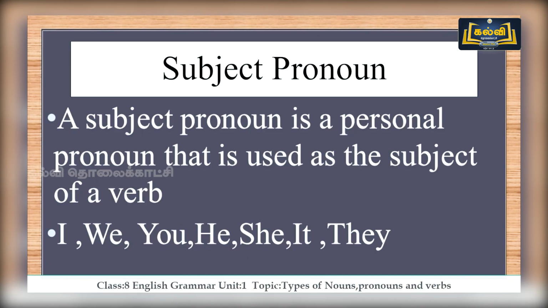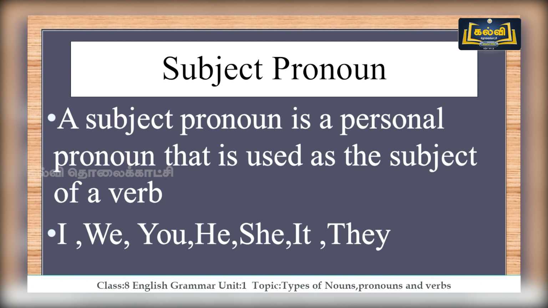And let's check what is the subject pronoun. So we have seen the changes and we should check how and what is that. You might have had a question like, what is the subject pronoun, sir? Let me tell you, a subject pronoun is a personal pronoun that is used as a subject of the verb. It is used as the subject of a verb.